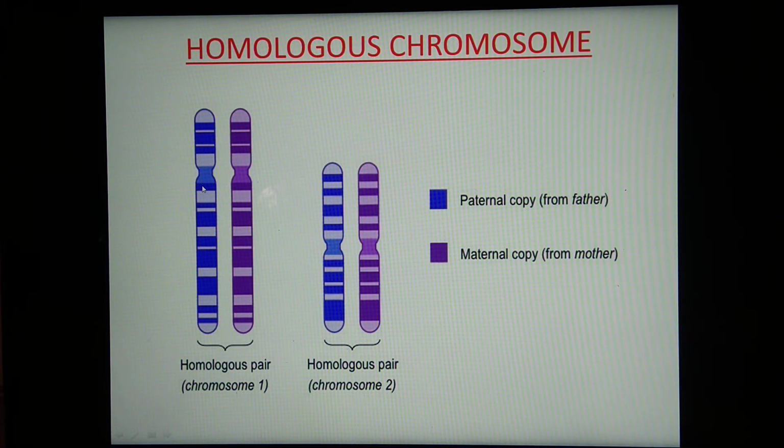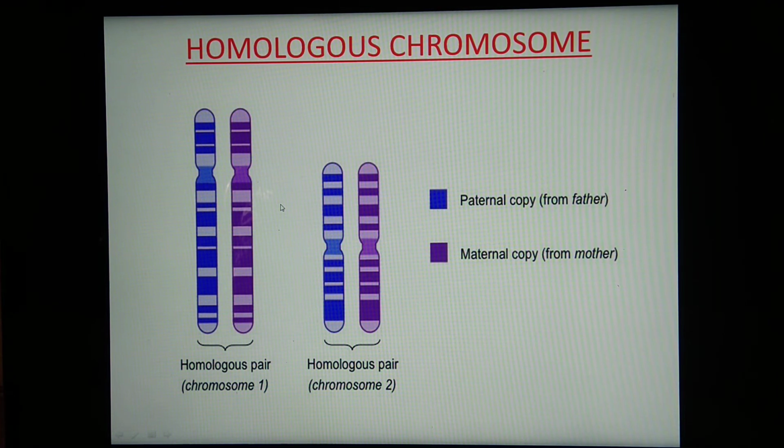Male gametes consist of a haploid number of chromosomes, and female gametes consist of a haploid number of chromosomes. They unite together and result in the formation of a zygote, which is diploid. So homologous chromosomes means similar chromosomes consisting of the same gene positions. See here, segments of chromosomes are shown. Their size is exactly similar. That means these are the gene positions. So the concept of homologous chromosomes is very important.